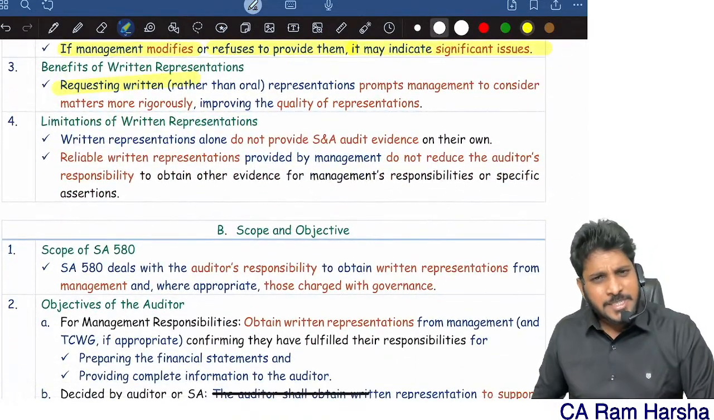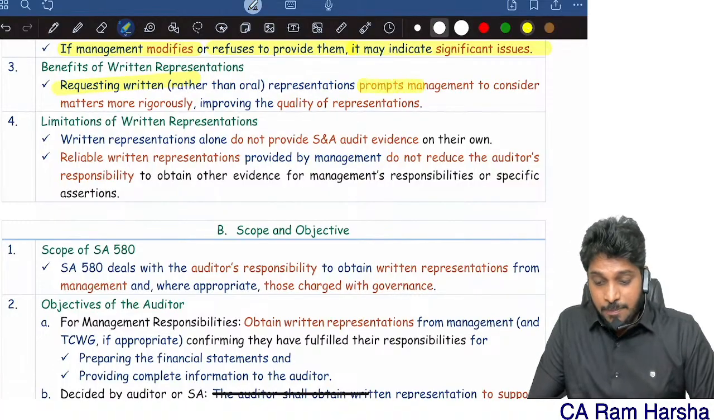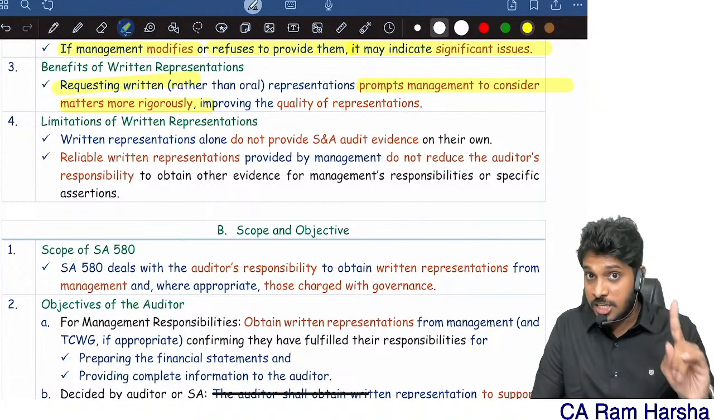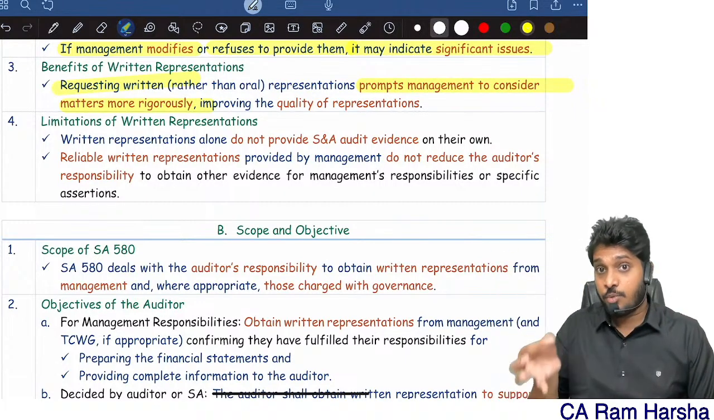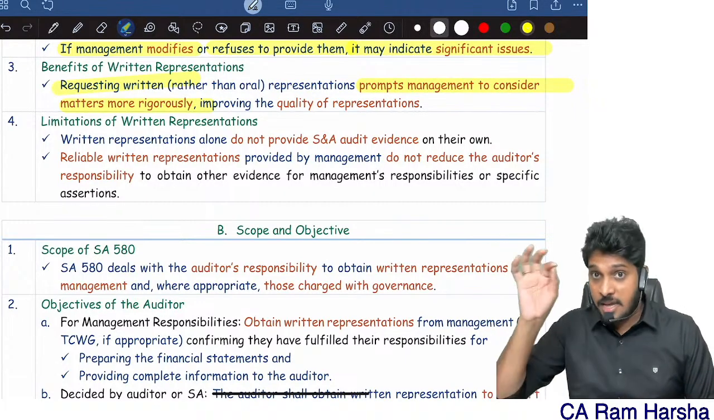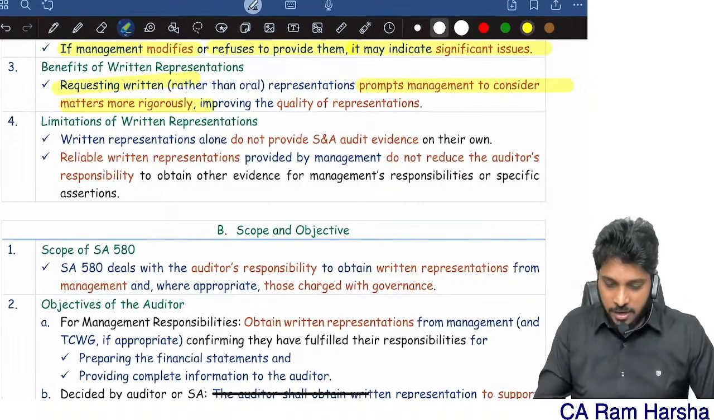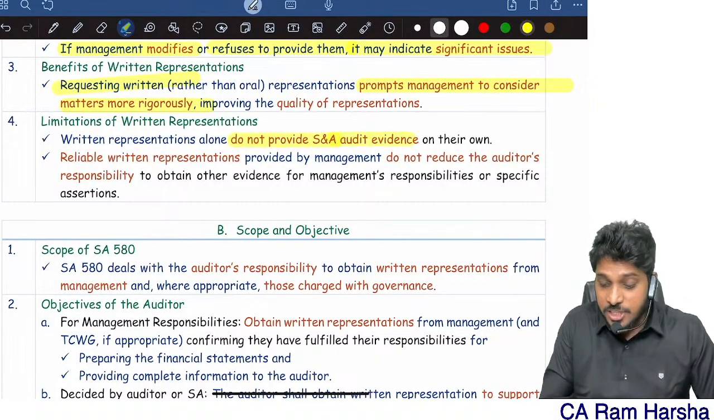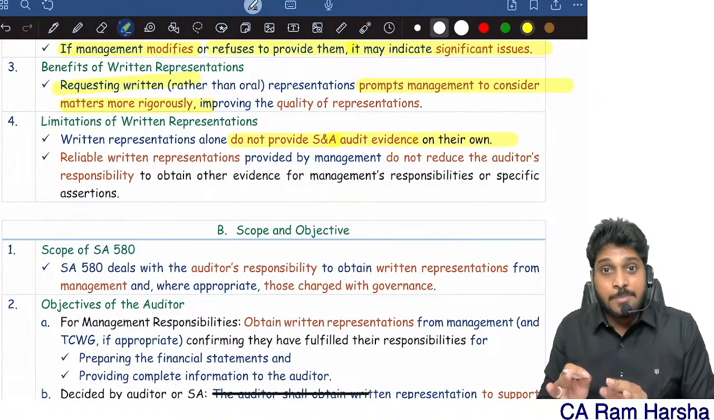Sir, why is written representation necessary? Why in writing is necessary? If we ask them in writing, it will prompt management to consider the matter more seriously. Since I'm asking in writing, they will take it more seriously. They don't casually reply. In writing, they will reply very carefully. And written representations do not provide sufficient appropriate evidence on their own. Only written representation is not sufficient.